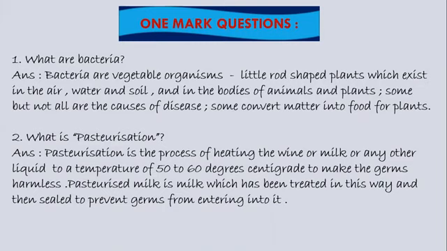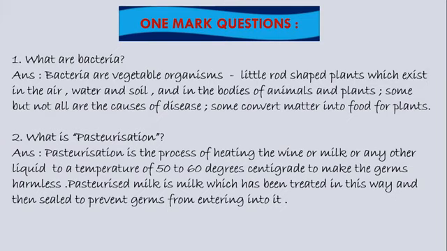Answer: bacteria are vegetable organisms, little rod-shaped plants which exist in the air, water, and soil, and in the bodies of animals and plants. Some, but not all, are the causes of disease. Some convert matter into food for plants.